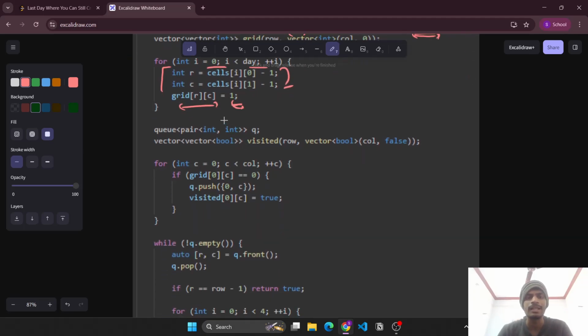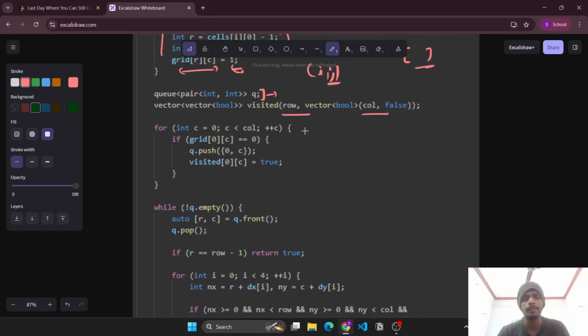Now we'll simply start the BFS. In the queue, we'll be pushing the cell indices i, j. We have created a pair, and we have also created a visited vector so that we visit a state only once. We'll be applying a normal multi-source BFS here. We iterate through all the columns in the first row and see which values are 0 initially. For those values, we push 0 comma c, that means the 0th row and the cth column, in our queue and mark it as visited.